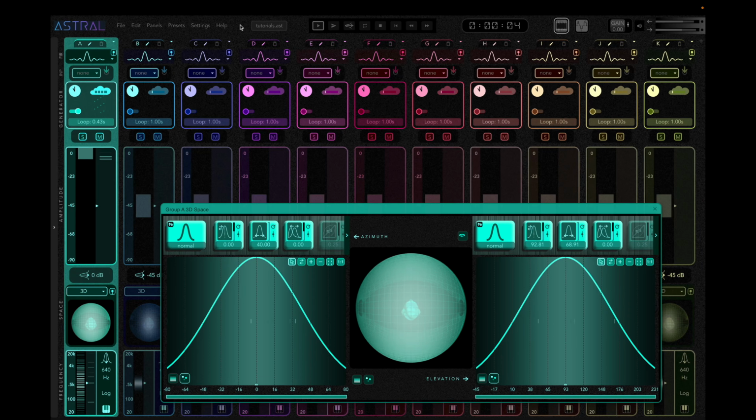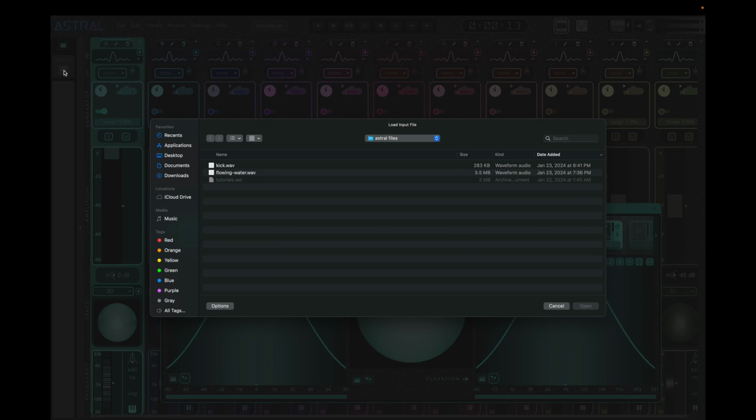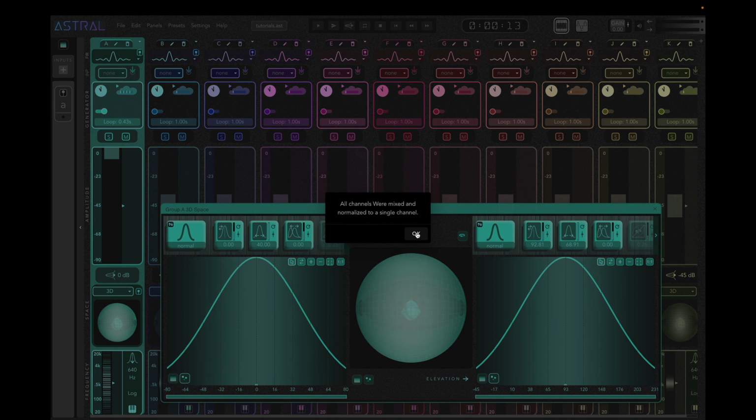This is Astral tutorial number 6. In this video, I will show you how to sequence audio samples in Astral. Open the left sidebar of the mixer and click on the Add button. Choose the WAV file that you want to import. Here I have a kick sound that I want to add to the project.